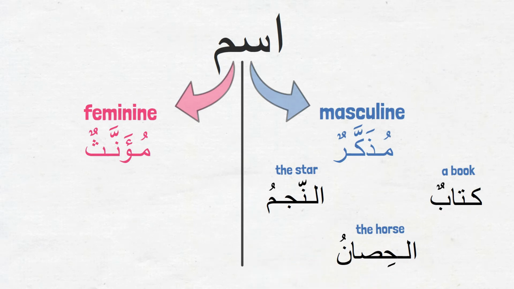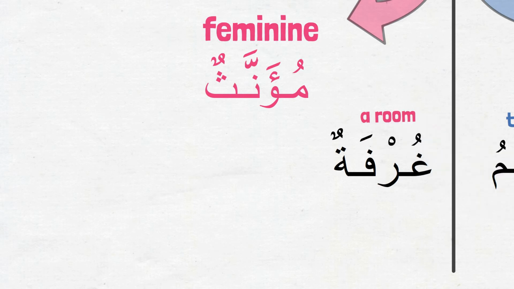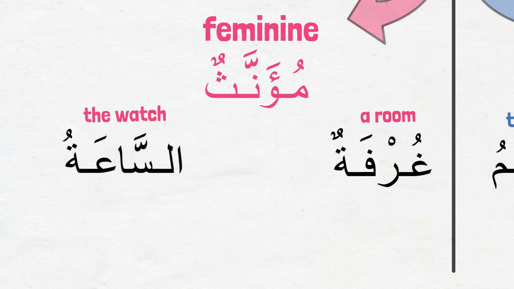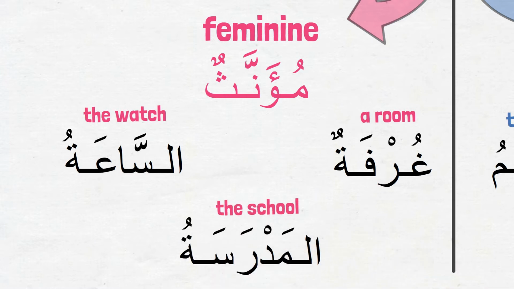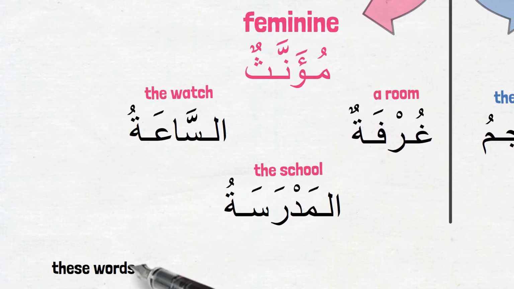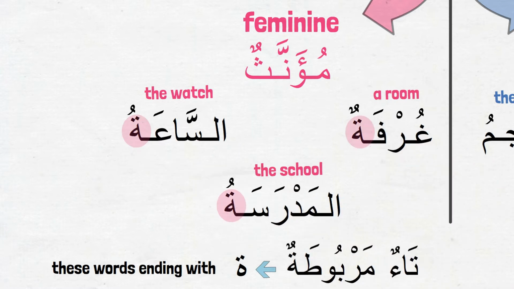Now let me show you some examples for mu'annath ism. غرفة, a room. الساعة, the watch. المدرسة, the school. There is something common in these feminine or mu'annath ism. Can you tell what is common in them? They are all ending with the special letter ta, which is called ta مربوطة or round ta. When we see any ism ending with ta مربوطة, most of the time, with a few exceptions, that word is mu'annath, feminine. Let's try to keep that in mind, okay?